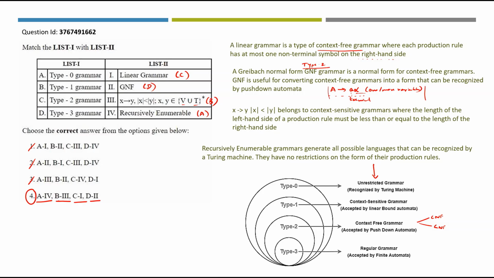But if you take type 3 grammar, none of the options in list 2 are type 3 here. And whenever you take this particular hierarchy, whatever language is recognized here will be recognized by type 2 languages. So taking that into consideration also, you can map D to 2.